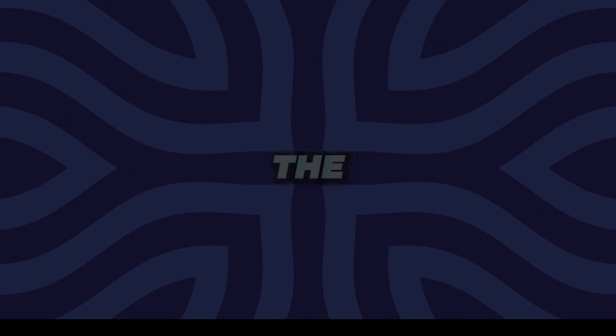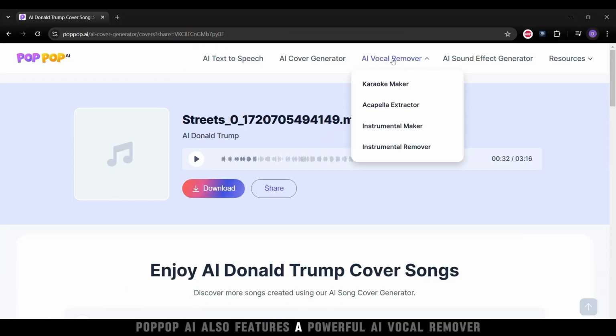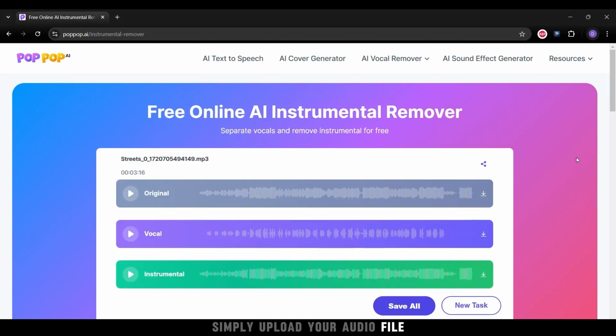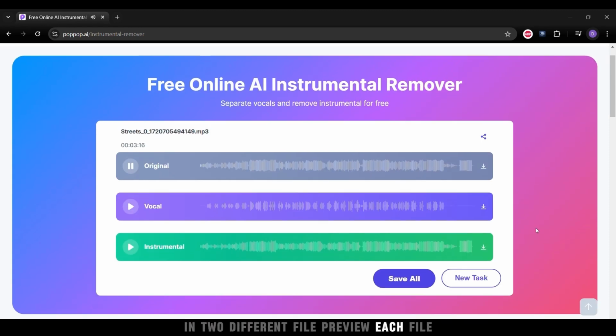Ready to remix the sound? Let's move on to the next feature. PopPop AI also features a powerful AI vocal remover. Simply upload your audio file and let the tool work its magic. It will separate vocal and instrument in 2 different files. Preview each file.